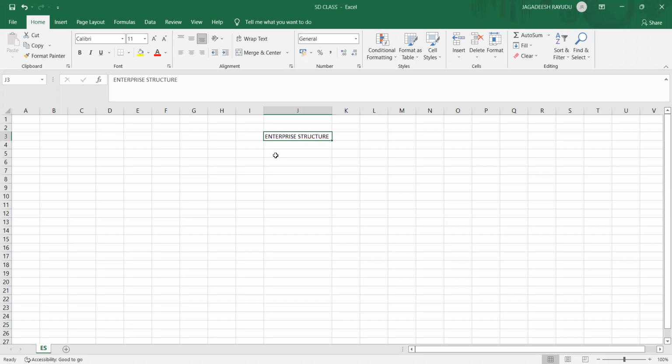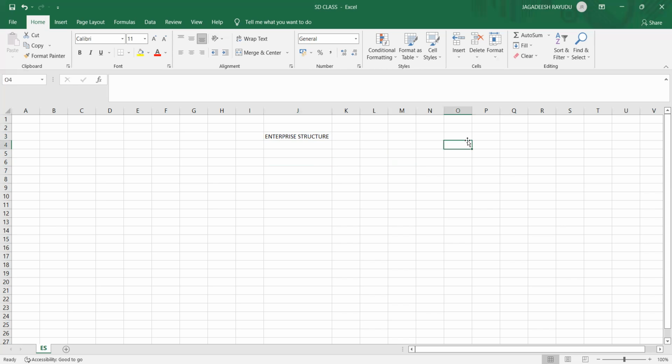Okay, today we are going to discuss the first important topic in SAP SD: enterprise structure. Yesterday we saw an understandable introduction about what SAP is, what ERP is, and why SAP software is quite popular in the market. Enterprise structure: the term itself says enterprise is nothing but a company. In general terminology, I'll just give an example.